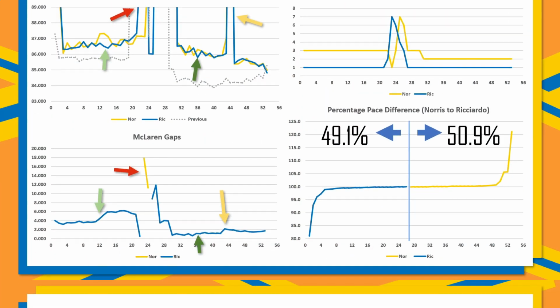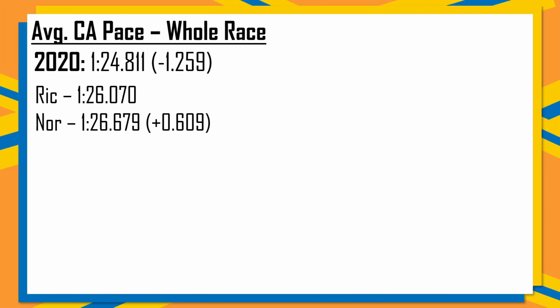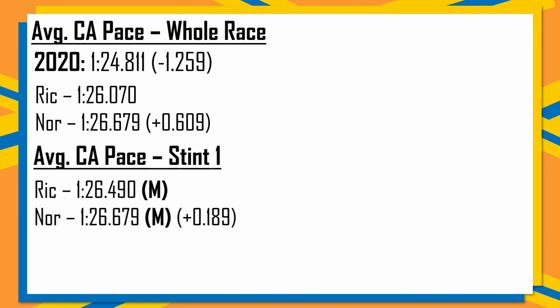The gap should stay consistent, but it never really does. And taking a look at the McLaren lap times overall, compared to 2020, they only lost 1.2 seconds between their 2020 pace and 2021. However, there was quite a significant difference between Ricciardo and Norris in clean air over the whole race, just 6/10 overall, whereas in stint number 1 on the mediums, Ricciardo was almost 2/10 faster than Lando Norris.